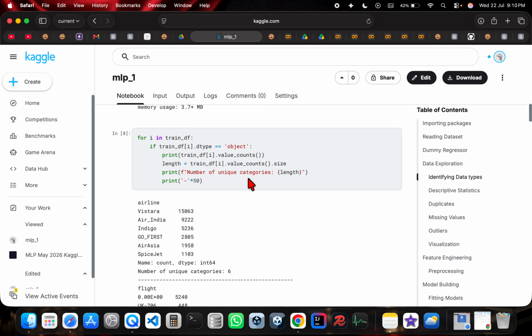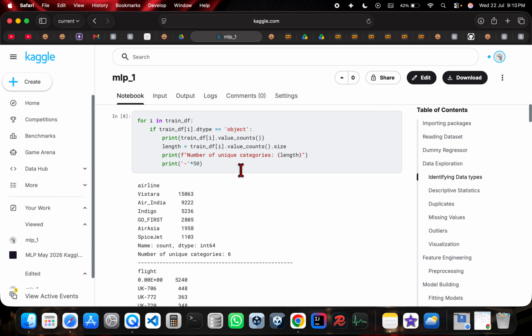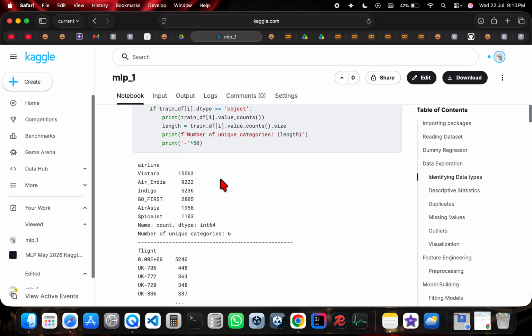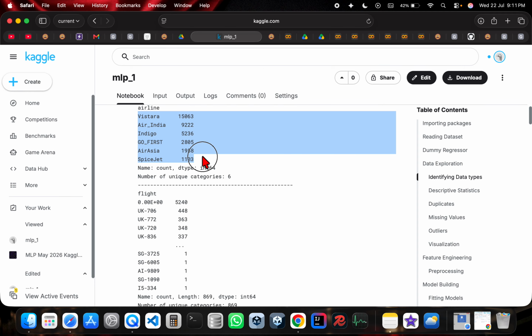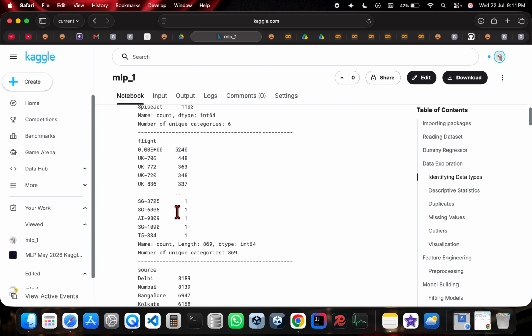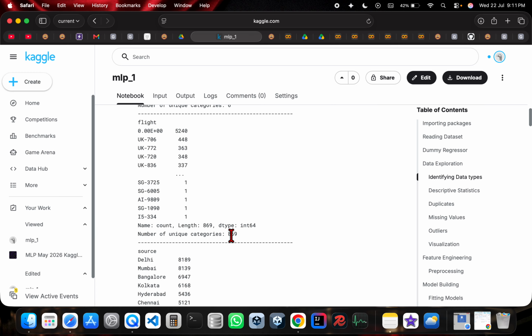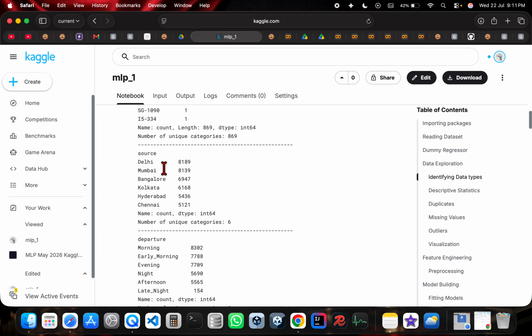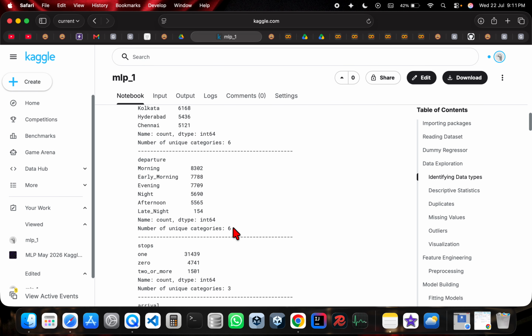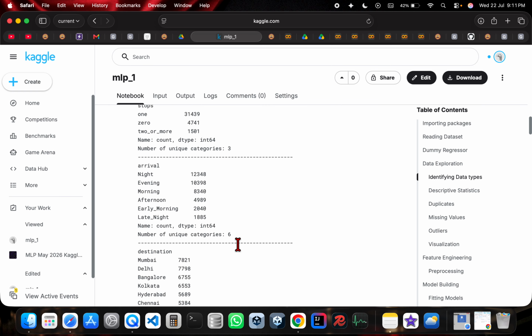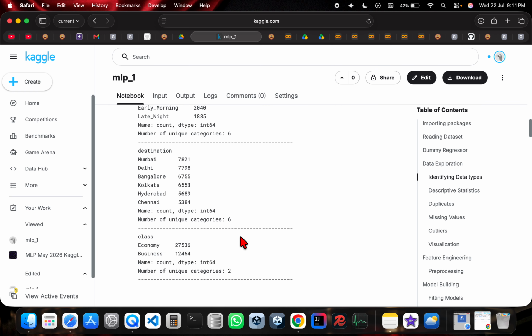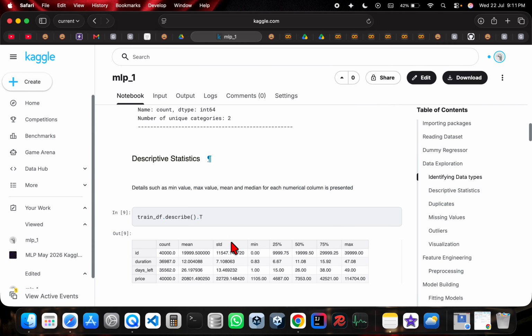And then we are taking all the columns whose data type is object and getting the unique categories. So for airline we have 6 unique categories as well as their counts. For flights we have 869 unique categories. For the source city we have 6 unique categories. For departures 6 unique categories. Stops 3 unique categories, and arrival 6 unique categories. For destination we have 6 unique categories, and class 2 unique categories.